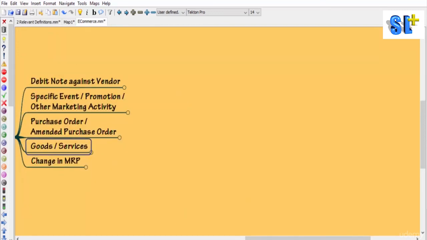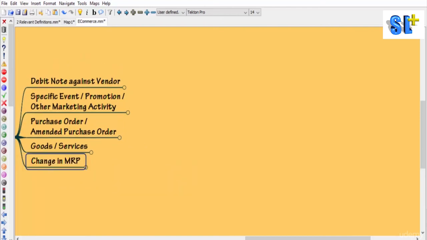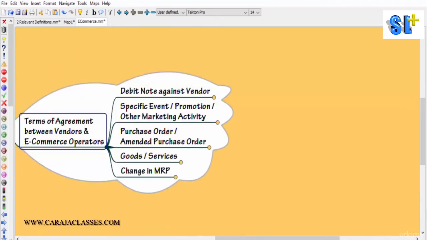And finally, change in market price. If there is any change in the price or say maximum retail price, the vendor should give minimum 15 days of time to the e-commerce operator. So these are all the broad terms and conditions which are said to have some kind of impact on accounting. We'll see them gradually.